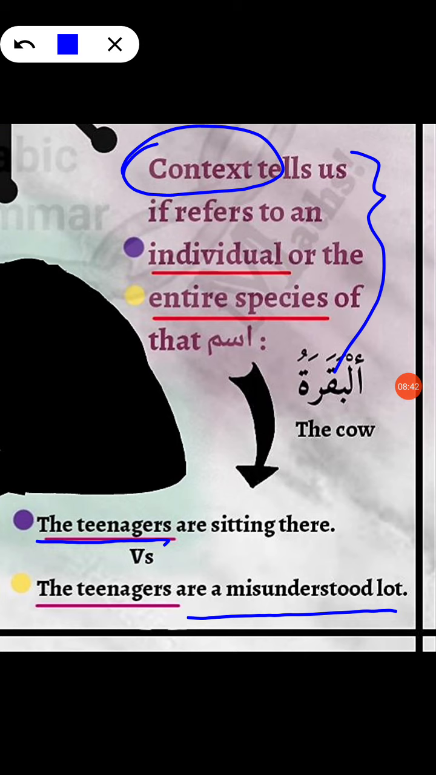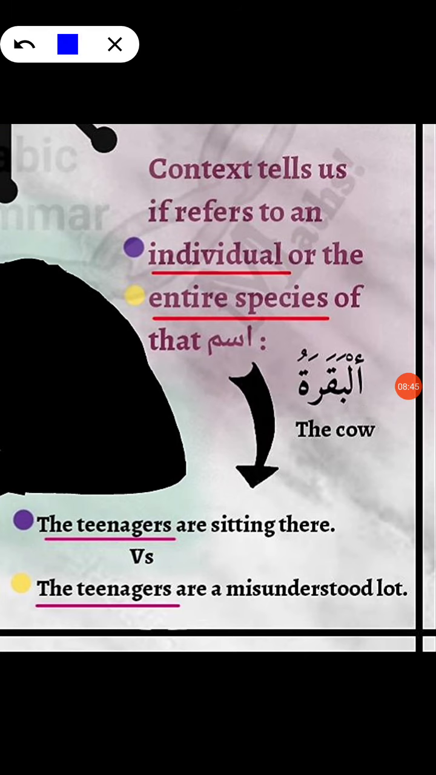For example, let's come to the Arabic example now. We have al-baqaratu, the cow. Now, until and unless we know the context in which this word al-baqaratu has been used, we cannot tell if the reference has been made to an individual, some special cow, or the entire species of cows. All right, so for example, we say Suratul Baqarah, that's actually al-baqaratu, right?